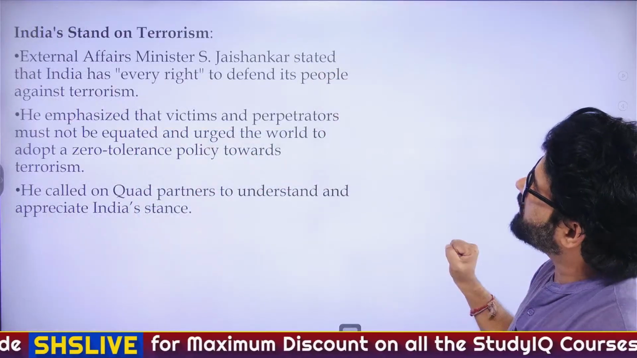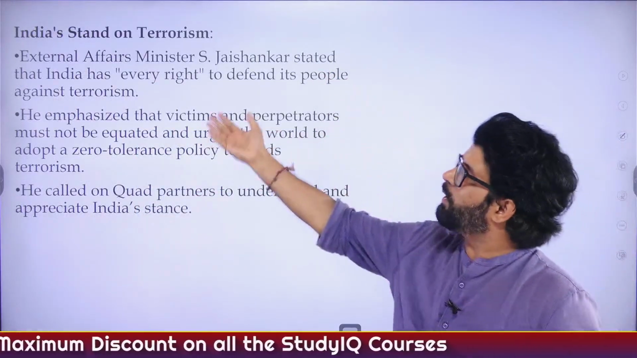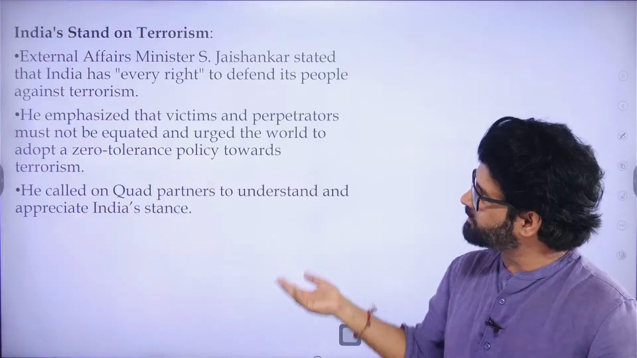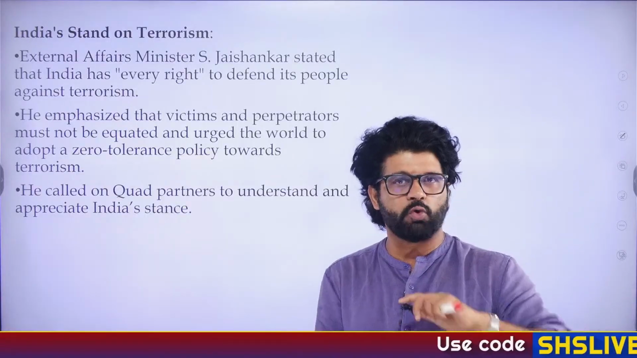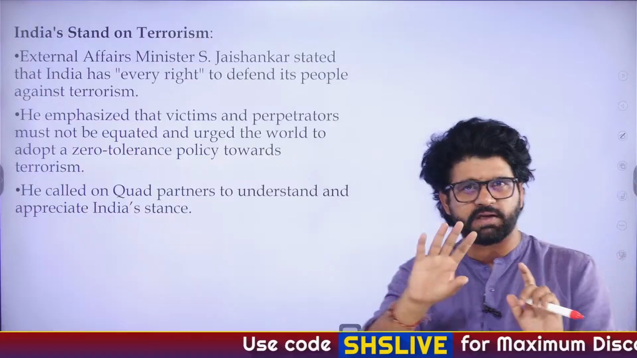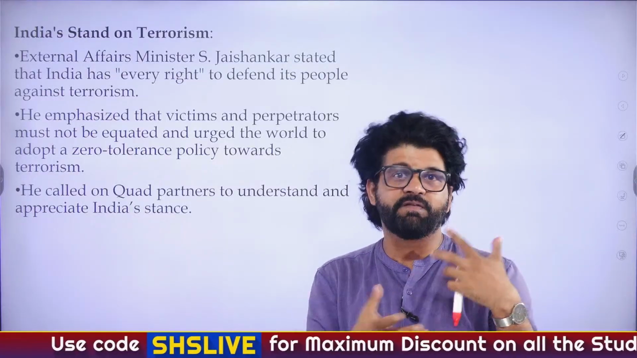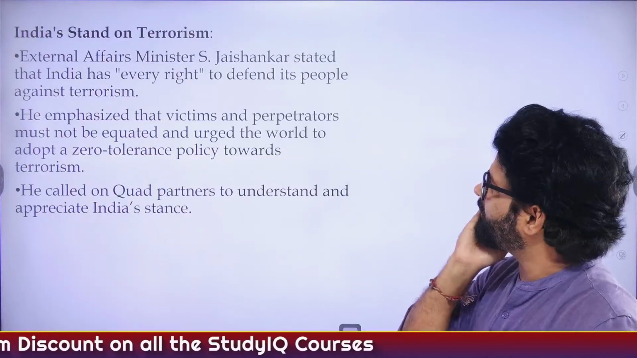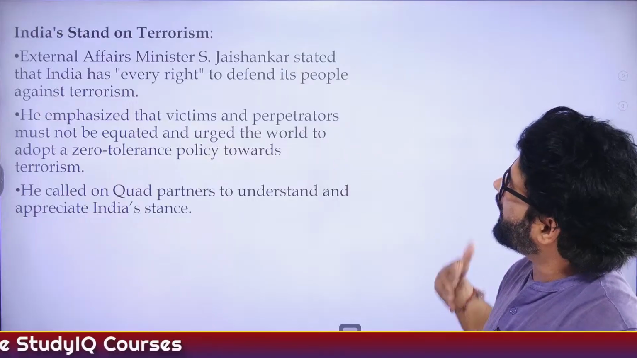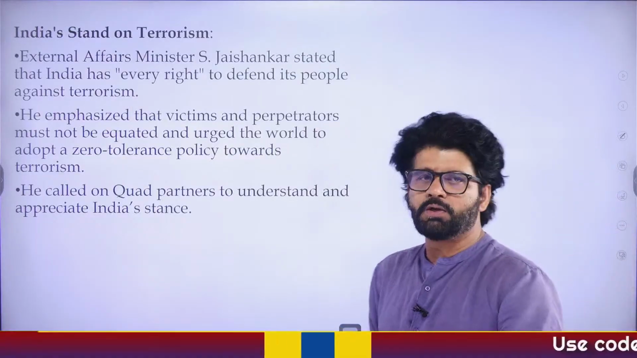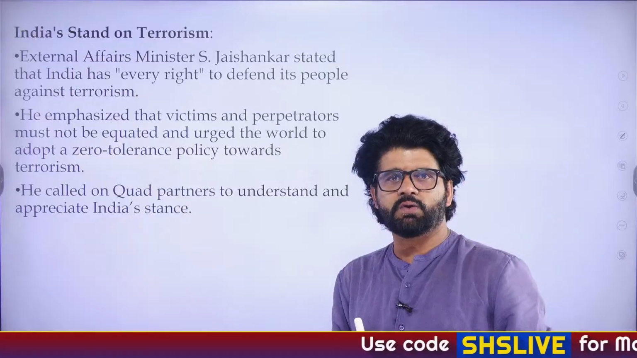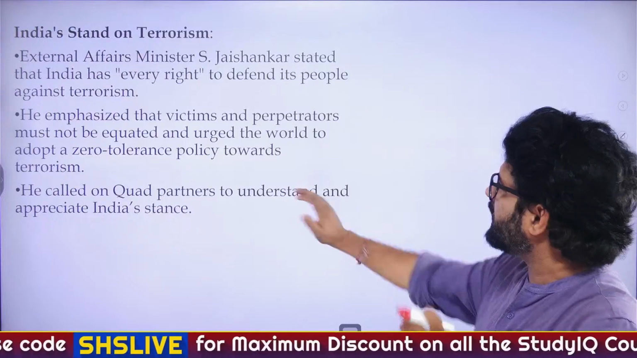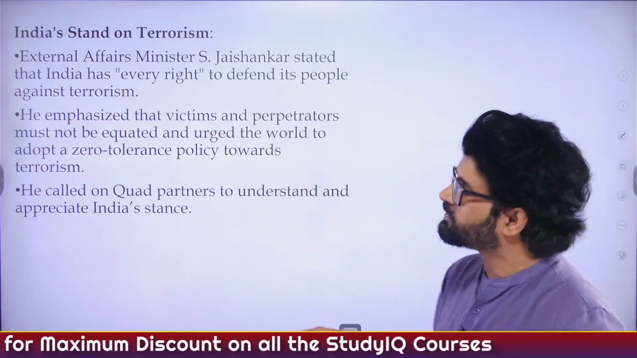So, India's stand on terrorism. External Affairs Minister, here you can understand why Jaishankar sir is saying all this. Because he is not happy with the stance taken by many countries, including countries of Quad, on the India-Pakistan war. Yesterday, in Hindu Analysis, we did an editorial by M.K. Narayanan sir, where we talked about how India has somewhat been alienated. This is a way of showing frustration, that yes, we have every right. People from other countries cannot come and kill our tourists just like that. So he emphasized that victims and perpetrators must not be equated and urged the world to adopt a zero tolerance policy towards terrorism.